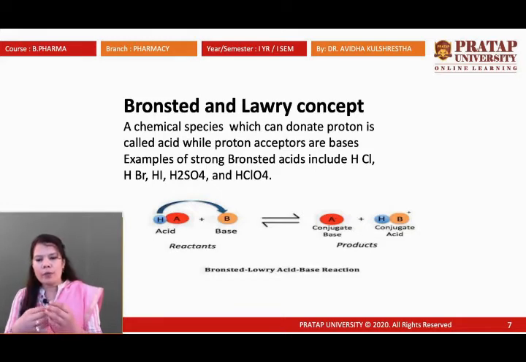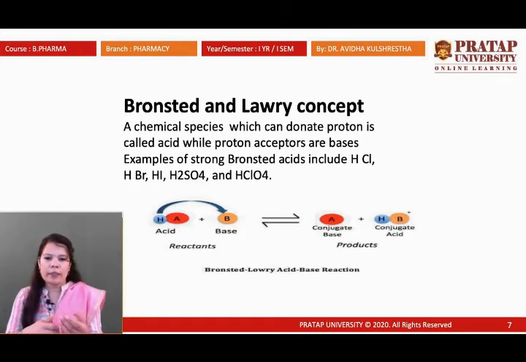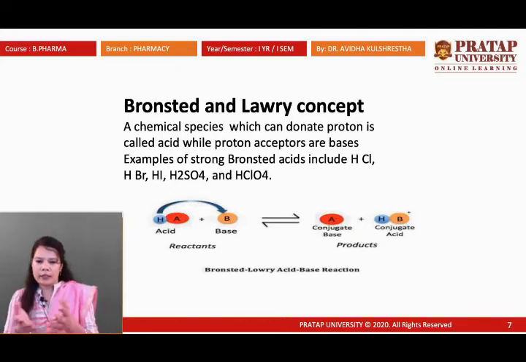Whichever species is providing H plus ion, removing H plus ion from the acid, means the acid is donating a proton. So the proton donor is the acid, and the proton acceptor is the base, because B is accepting the proton. This is the conjugate acid. The conjugate base is the remaining species, because from HA the proton is removed, so A minus remains. Consider the example of HCl.